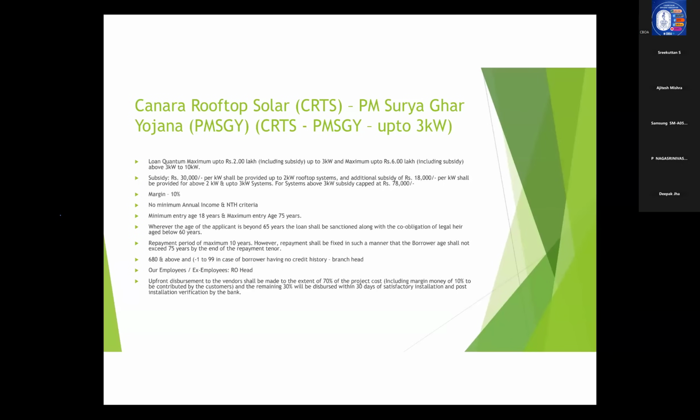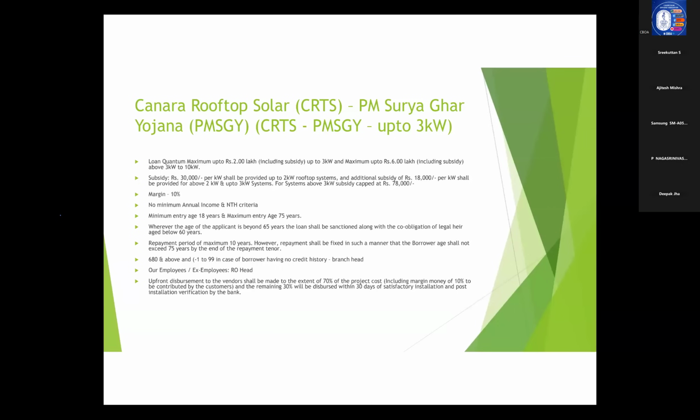For above 3 kilowatt and up to 10 kilowatt, there is a margin and NTH requirement that we will see in the next slide. Then the minimum entry age is 18 and the maximum entry age is 75 years. And if we are lending to an applicant who is aged beyond 65 years, then co-obligation of a legal heir who is aged less than 60 years needs to be obtained. Repayment tenor should be maximum 10 years. However, he should repay it before attaining the age of 75 years.